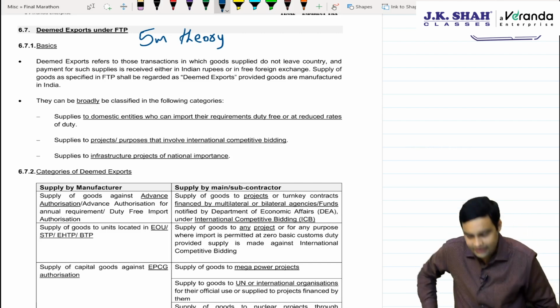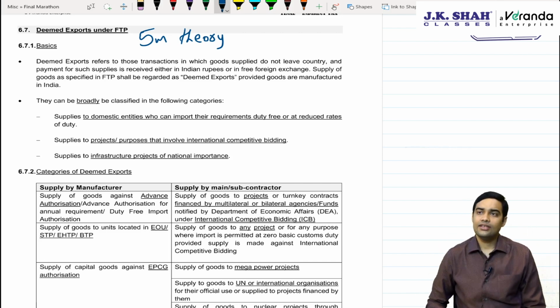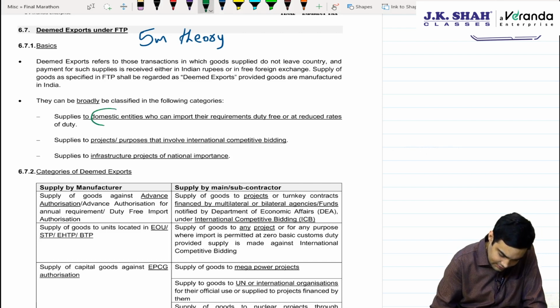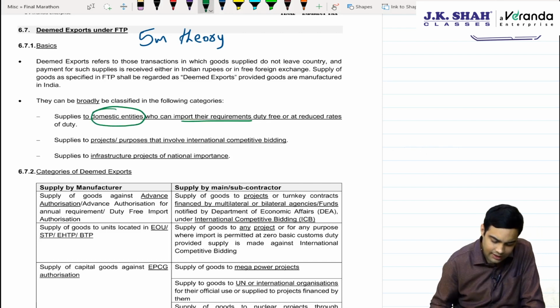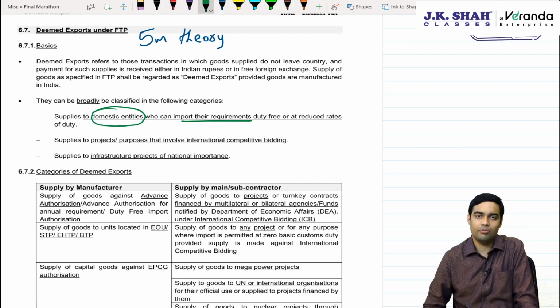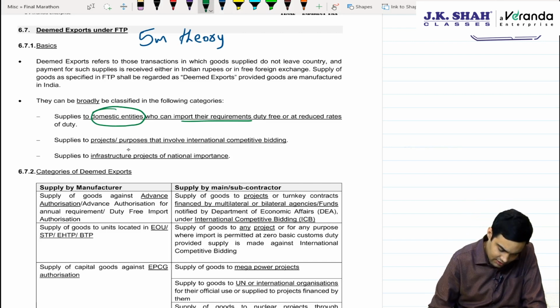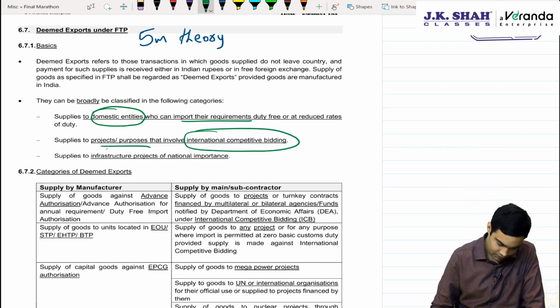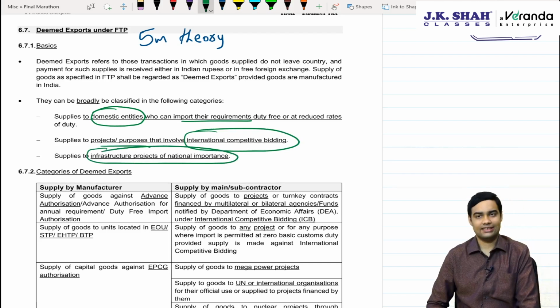See, basically deemed export is where the goods are manufactured in India and the goods are supplied to some projects which are of national importance, or some persons who are then required to export those goods or services. Goods, 3 categories. 1. Supply to domestic units who can import without payment of custom duty or at a reduced rate. Supply to projects which involve international competitive bidding and infrastructure products of national importance.